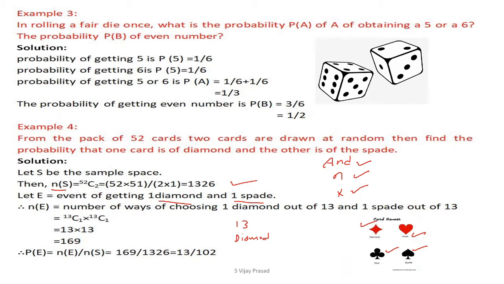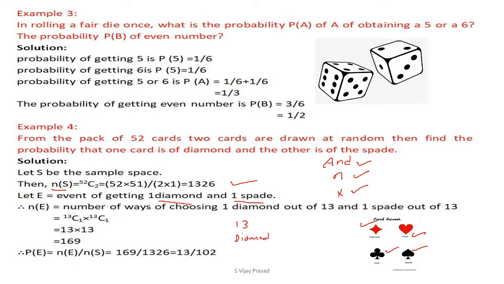Now there are 13 diamonds and 13 spades. We have to select one diamond out of 13 diamonds and one spade out of 13 spades. In how many ways can you select?